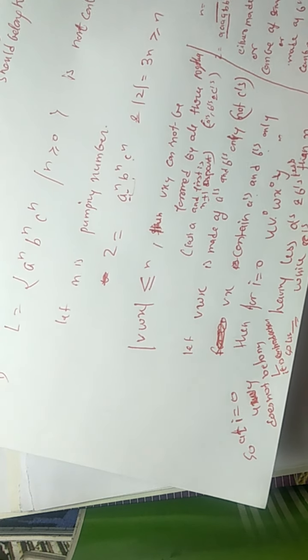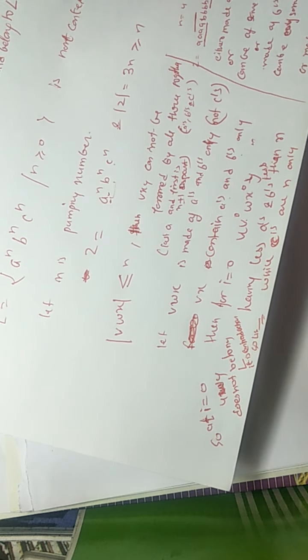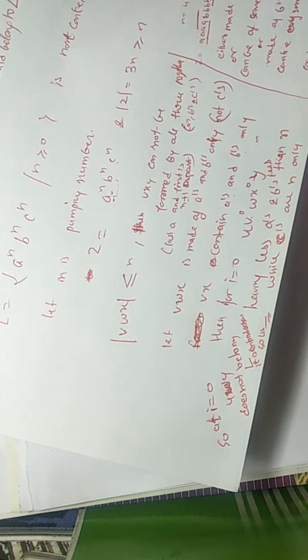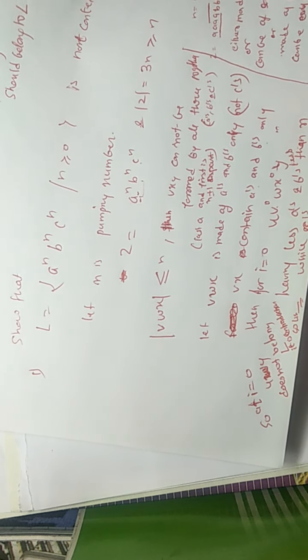And you can put i equal to 2 also. Then the count of A's and B's will increase, and the count of C will remain n, so it does not belong to the particular language.